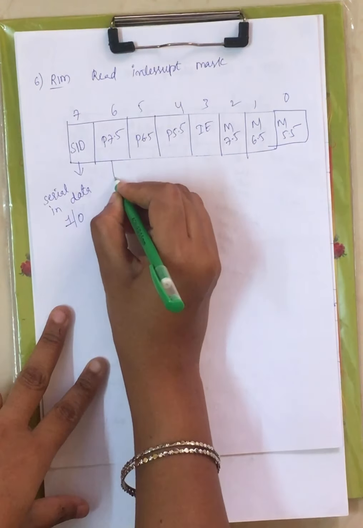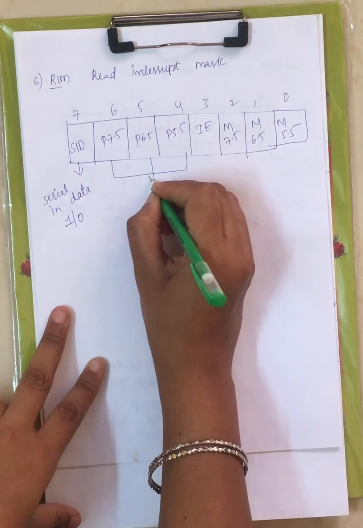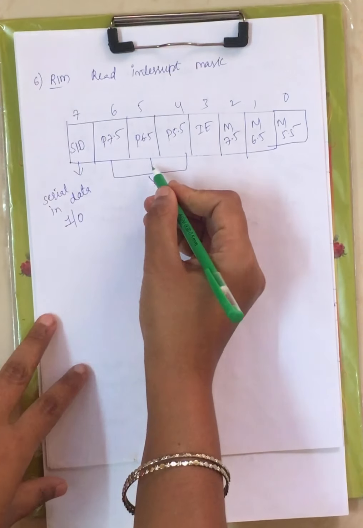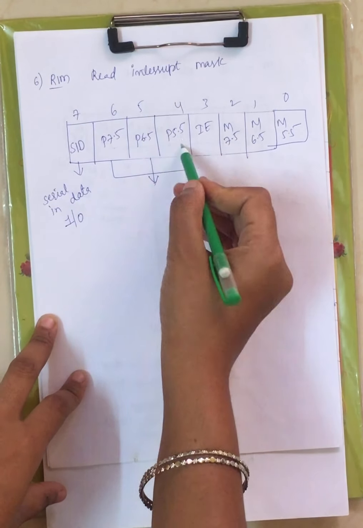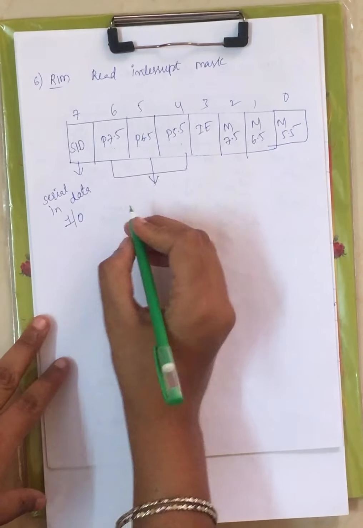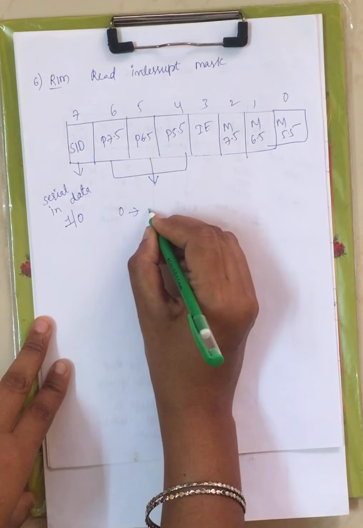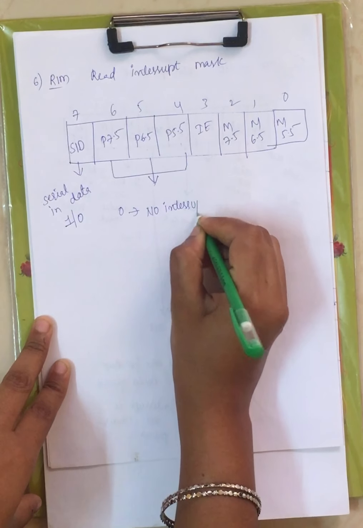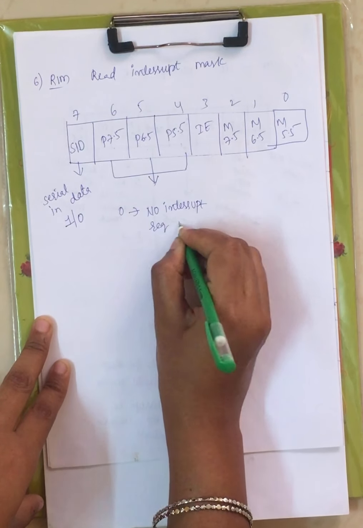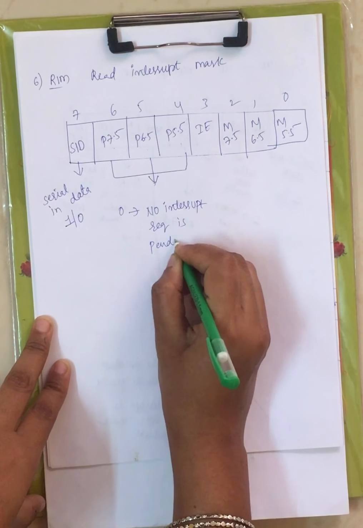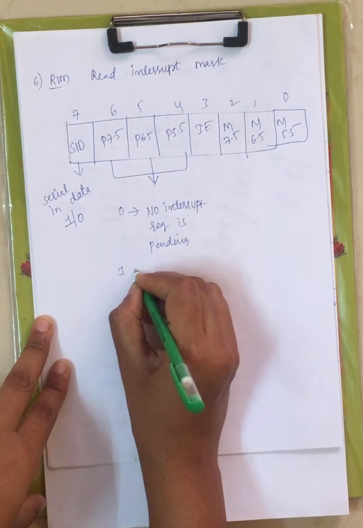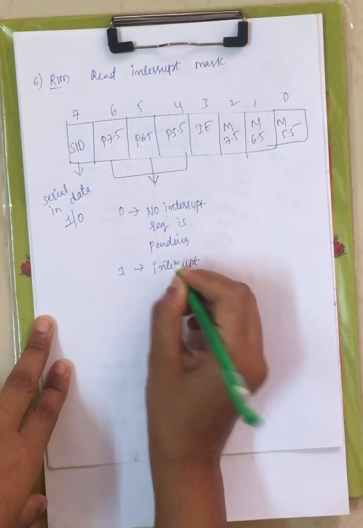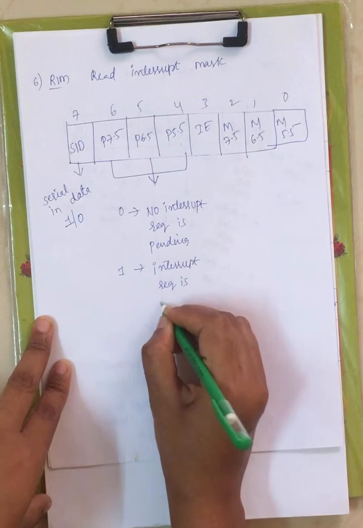Now this includes pending states. P indicates pending states, right? These are the pending states of your interrupts 7.5, 6.5 and 5.5. When it is 0, no interrupt request is pending. For logic 1, a particular interrupt request is pending, right?